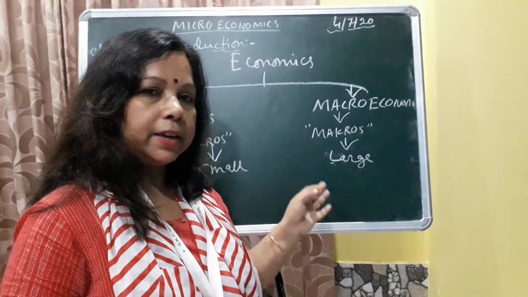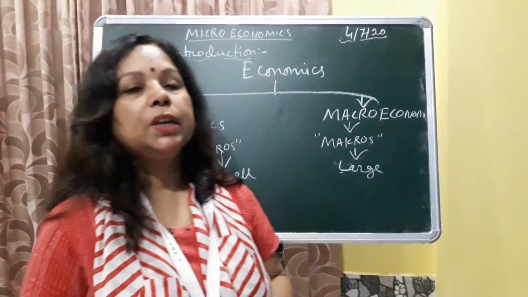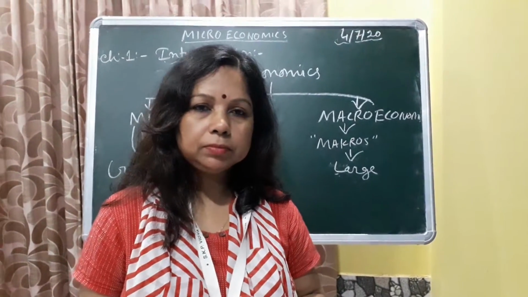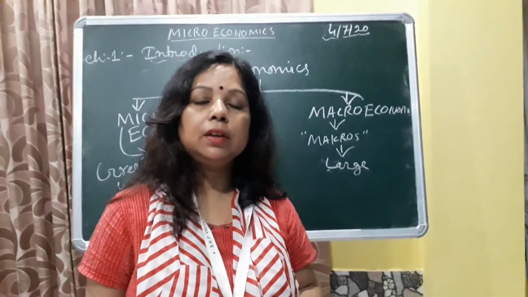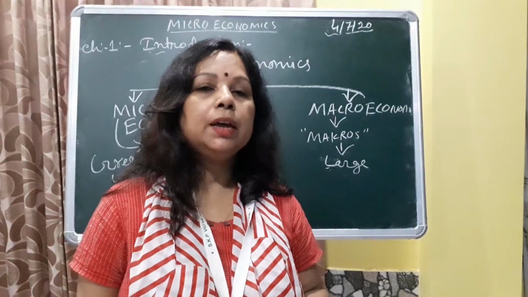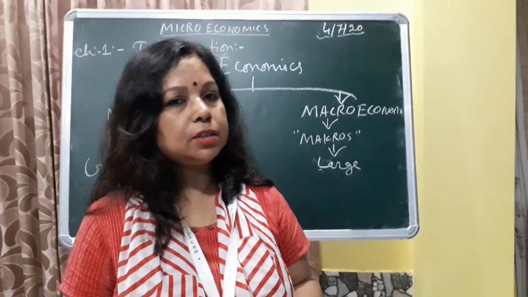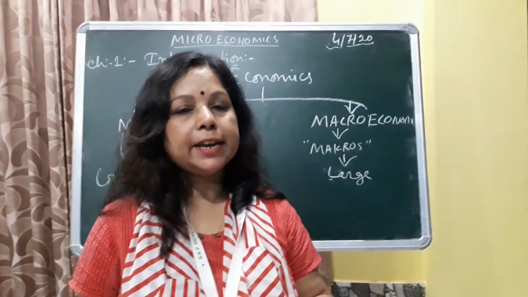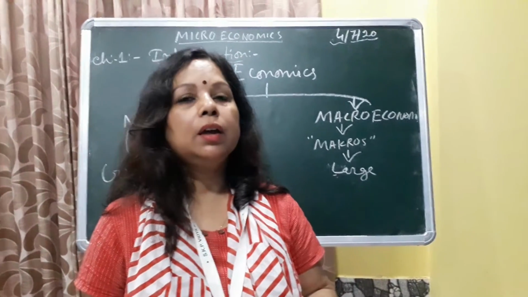Now in microeconomics, first we have to know the meaning of economics. What is economics? Economics is the science which studies human behavior as a relationship between ends and scarce means which have alternative uses. Again, I repeat the definition.